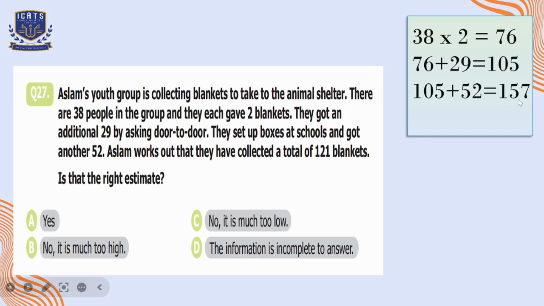So it means they have collected 157 blankets in total, but Aslam works out that they have collected a total of 121 blankets. So their estimate is too low compared to the exact value. So here we should choose option C. No, it is much too low.